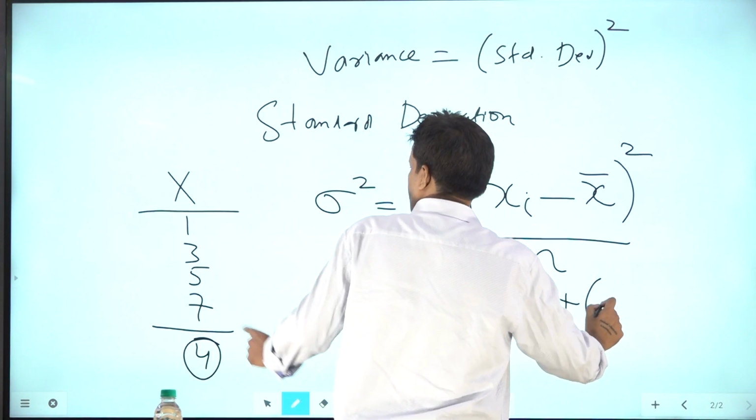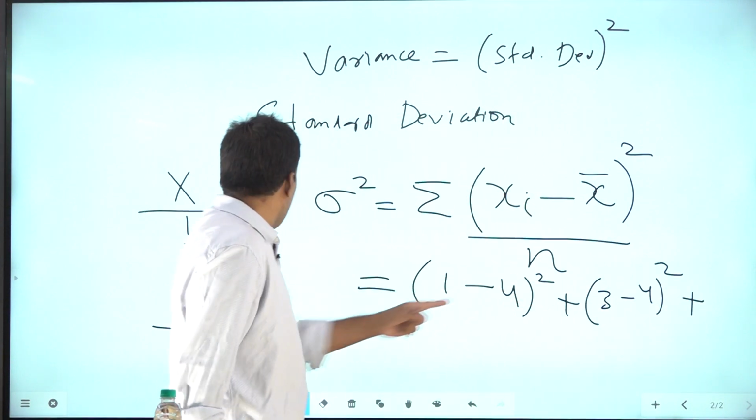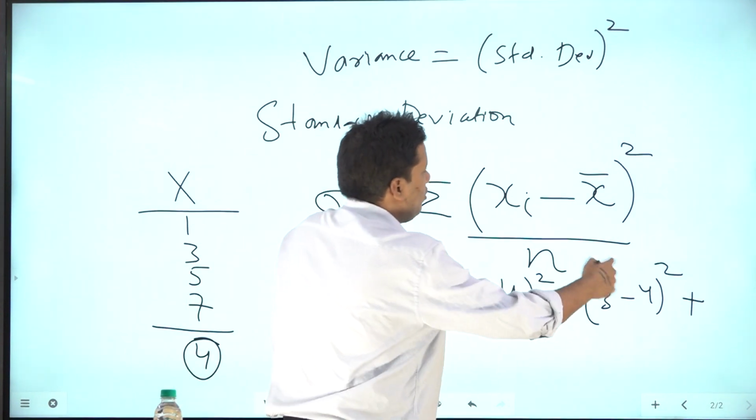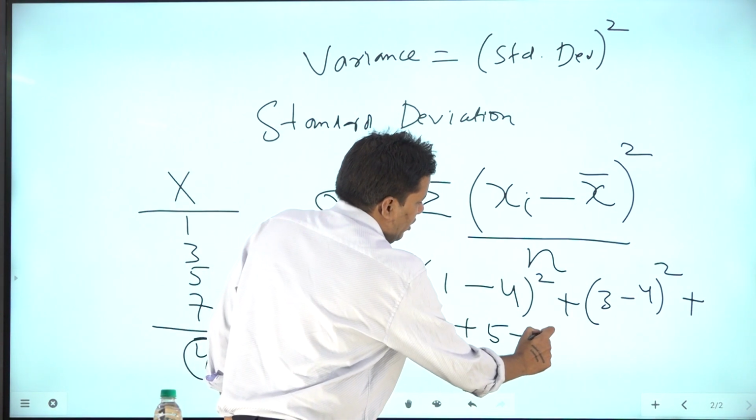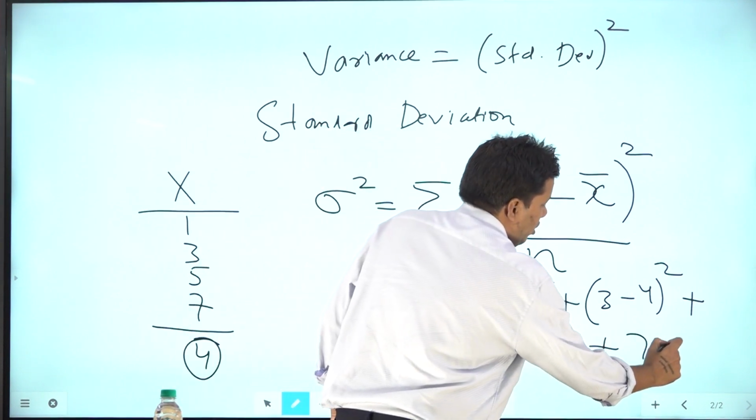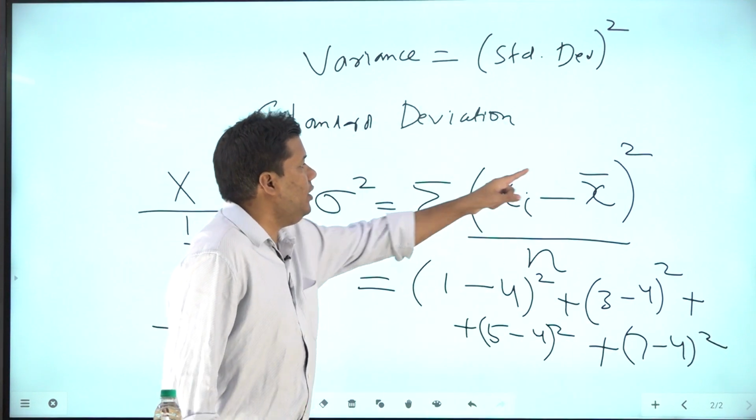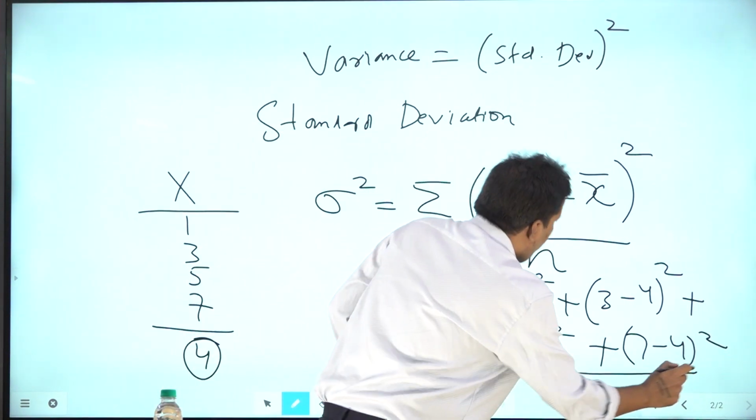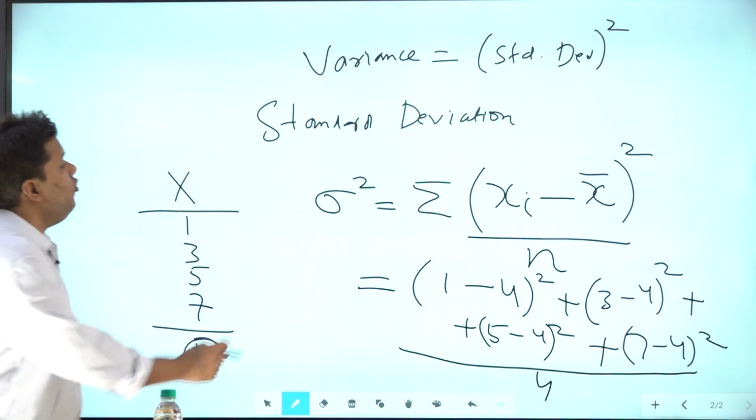Then (3 minus 4) squared. This is nothing but the second element minus the mean. Then I will write the third element, (5 minus 4) squared. Then (7 minus 4) squared. What I'm doing is subtracting the mean from each element, and all this I will divide by the number of elements, that is 4, because there are 4 elements. So this will give you variance.